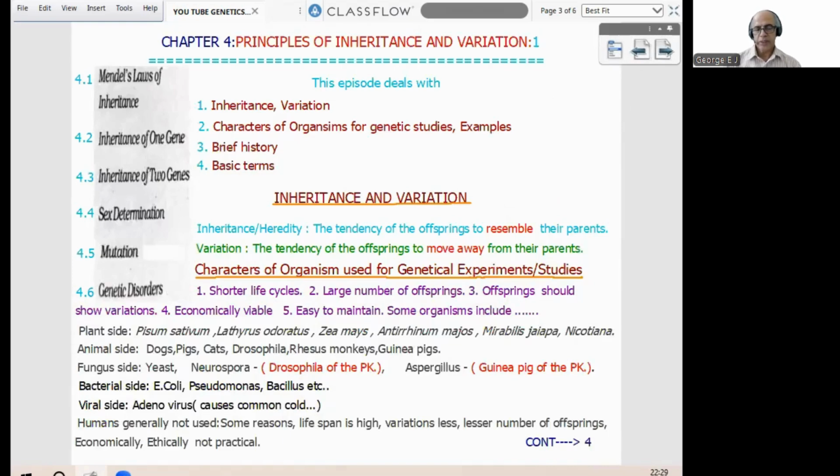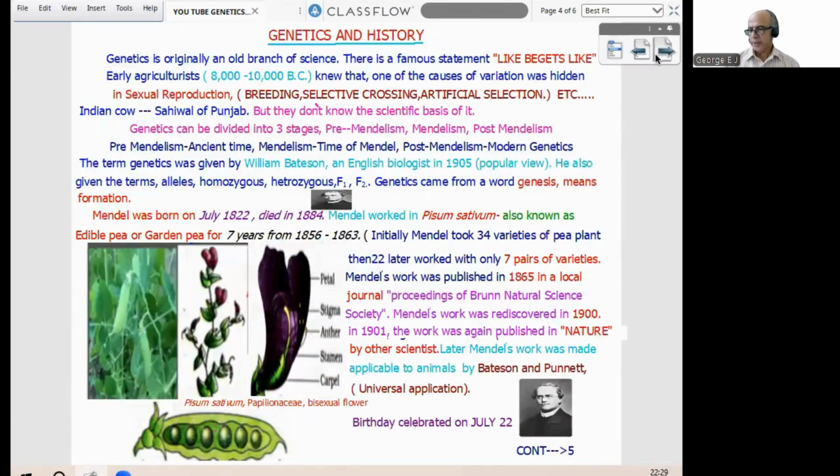4 items we discussed, starting with inheritance and variation. Then after that, characteristics of organisms used in genetic studies, with examples. Then a brief history regarding genetics: 3 eras, pre-Mendelism, Mendelism, post-Mendelism or neo-Mendelism.